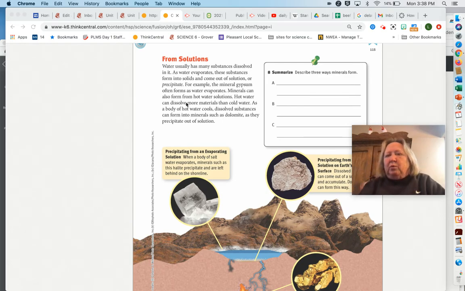So when water evaporates, it leaves solids behind, and that is the third type. So if we were to answer this question, the three ways minerals form are magma and lava cooling, temperature and pressure called metamorphism, or from solutions, where solids precipitate out, however you want to state that.